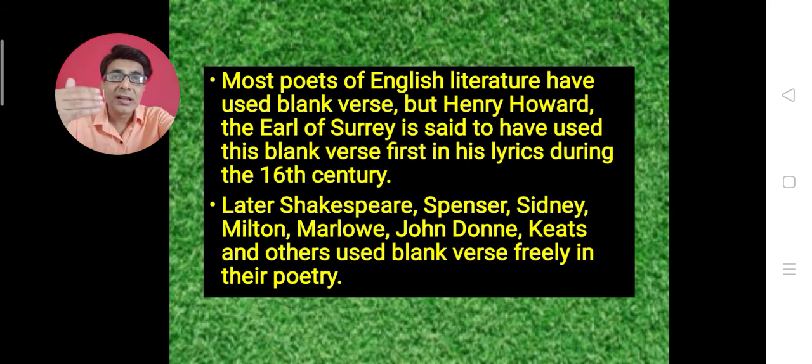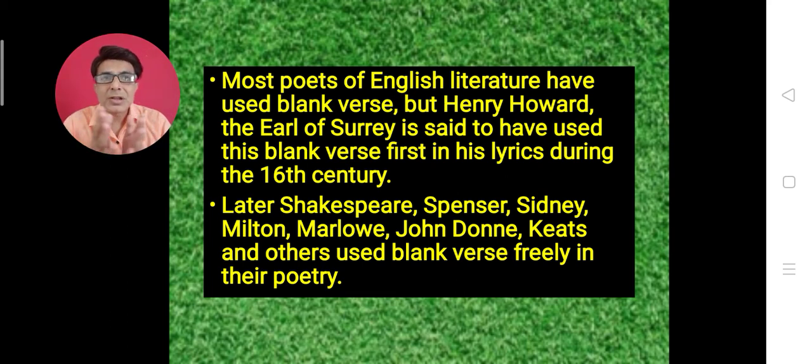In fact, Henry Howard, living during the 16th century, adopted the Petrarchan style of writing sonnets, and he started writing sonnets in his own style, and it is believed that he introduced or innovated the use of blank verse in English poetry.